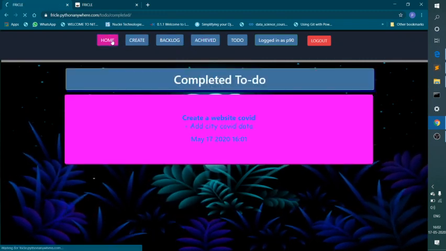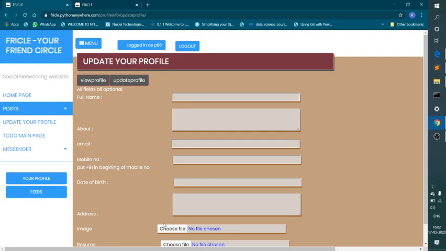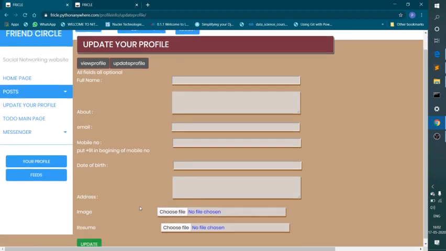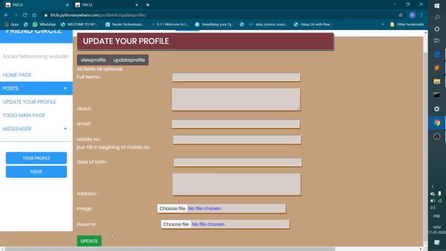If I come to the home page and enter, upload your resume, all the fields provided here are optional, and after you click save, your profile will be updated and anyone else can see your profile, and they can also send a message to you using your profile.